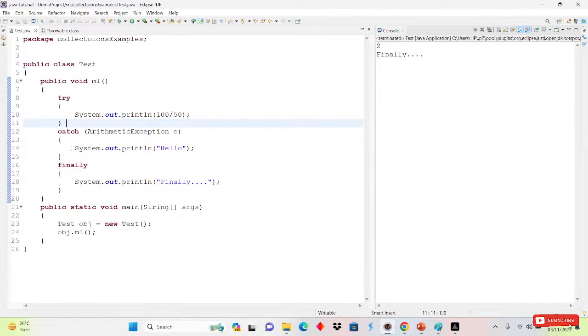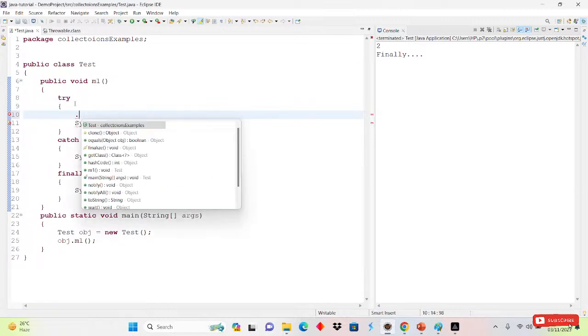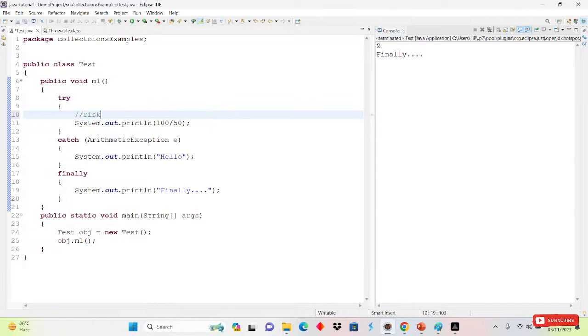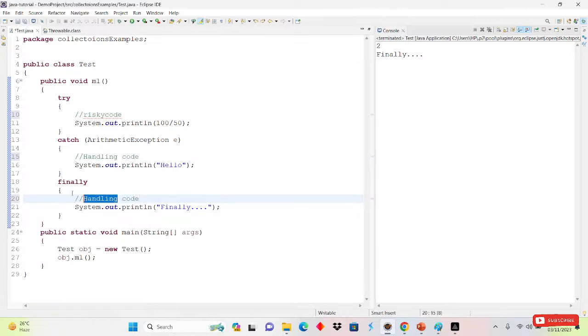And why are we using the finally? See, why are we using the try block? For the risky code we are using the try block. After that, why are we using the catch block? For handling code, we are using the catch block. After that, why are we using the finally? For the cleanup code we are using the finally.